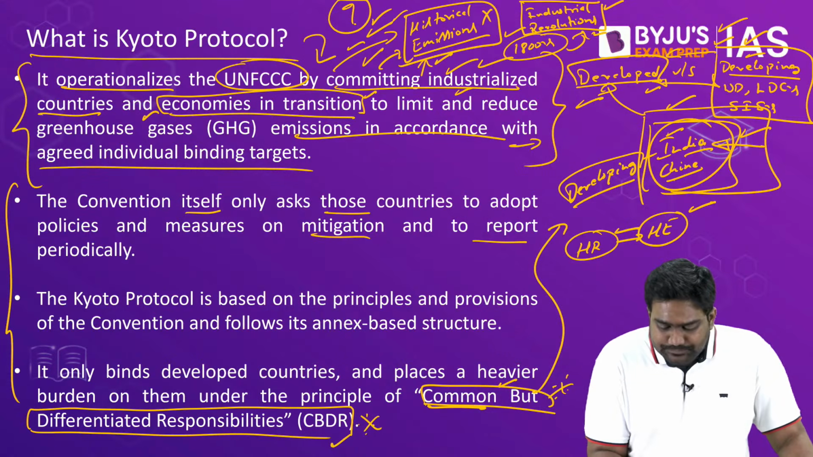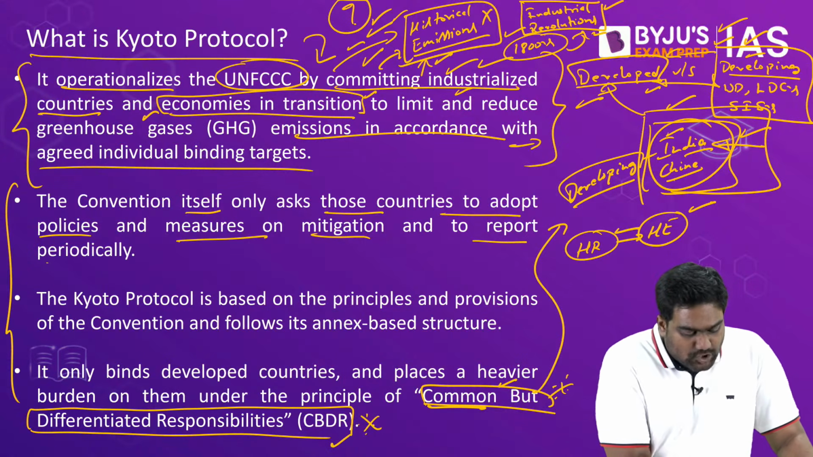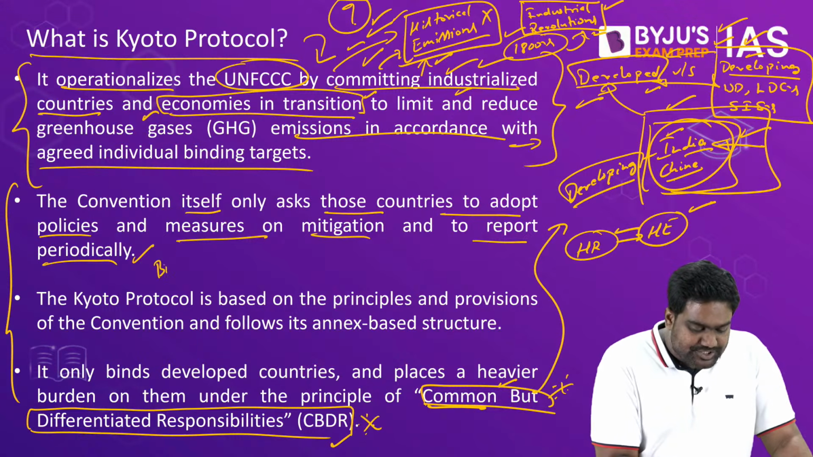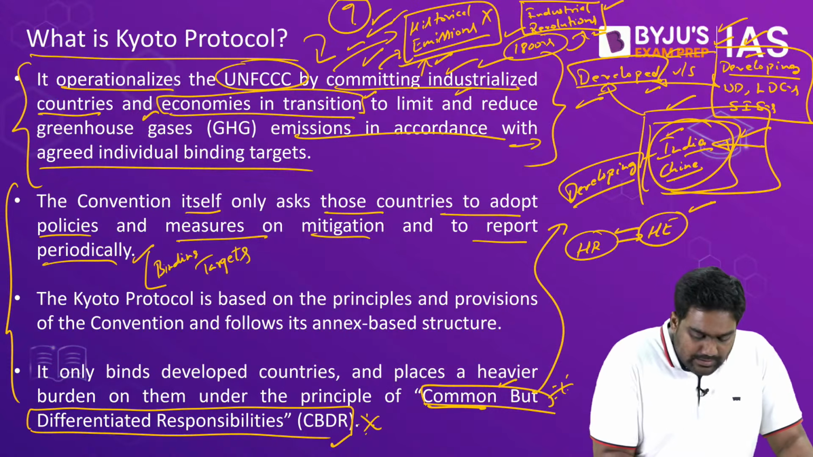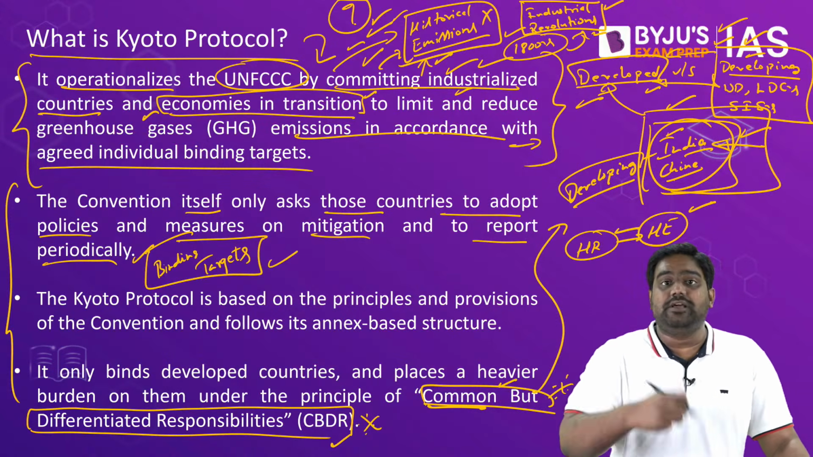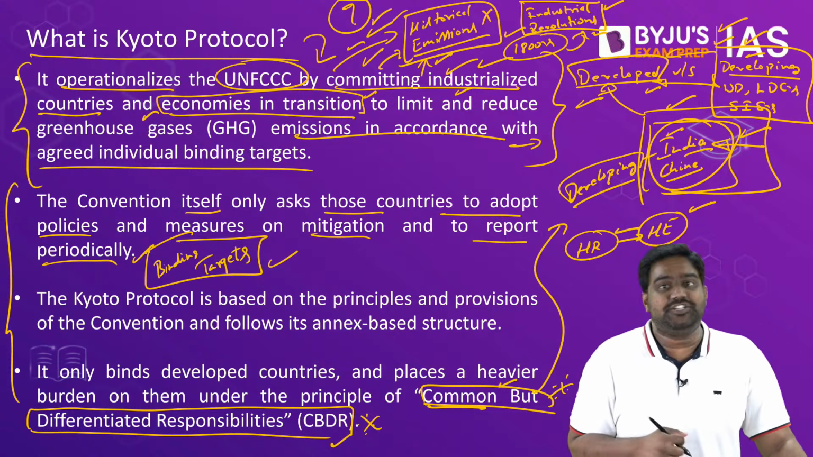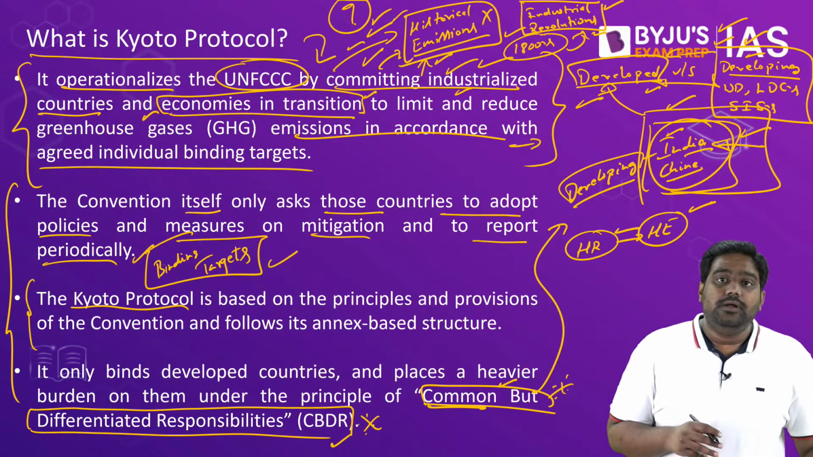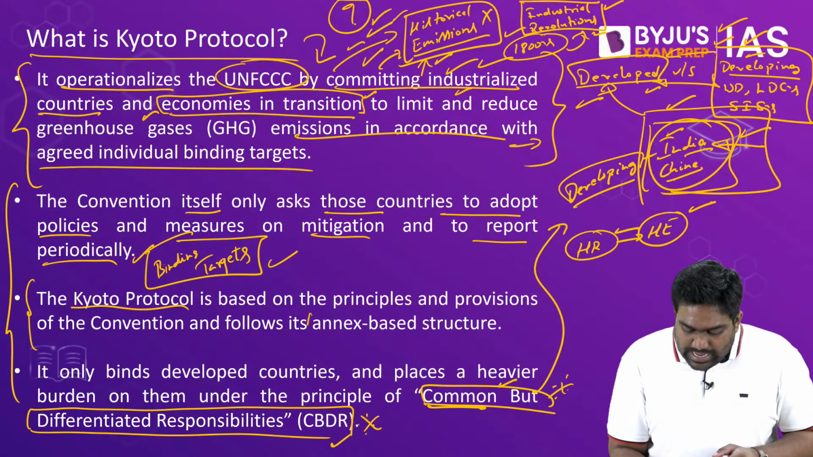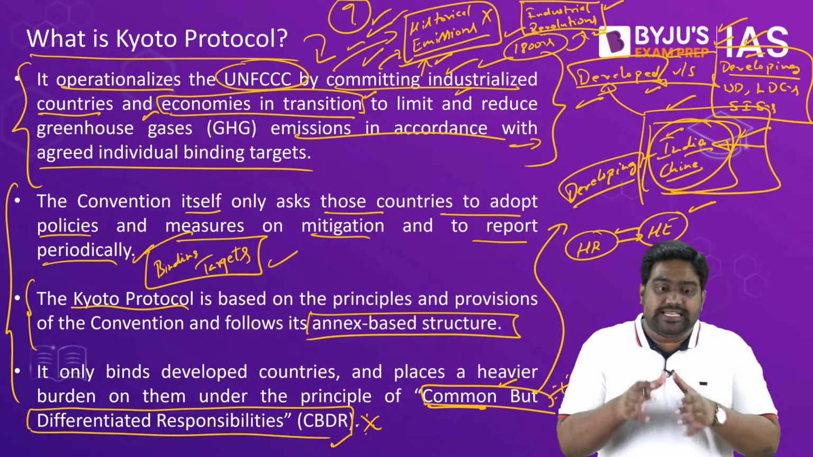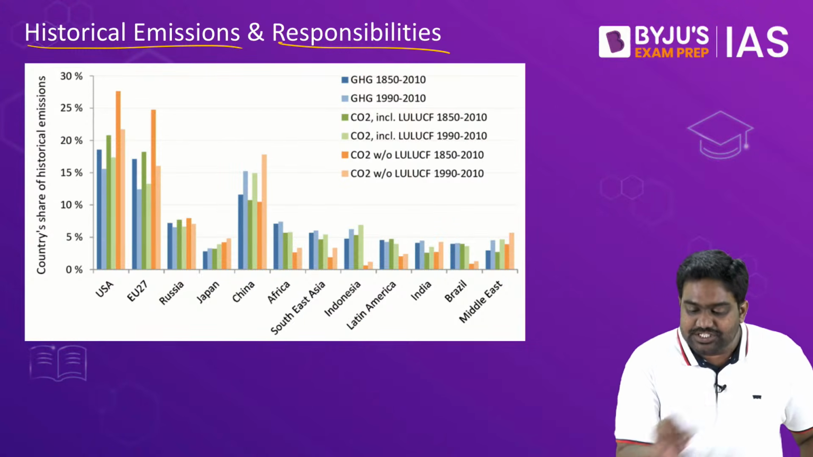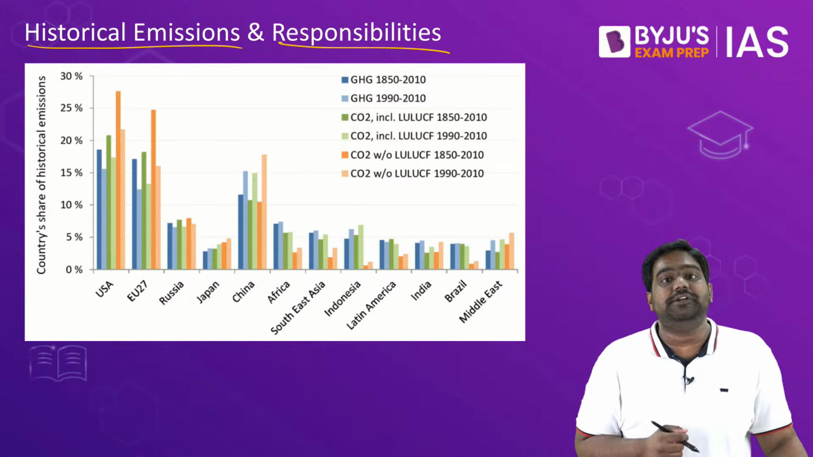So the convention placed these responsibilities on a few countries and they had to follow these binding targets. They had to report periodically and submit themselves to periodic reviews and monitoring through the Climate Change Convention. That is what is important about the Kyoto Protocol. It divided these countries through an annex-based structure. Countries have been placed under different annexes based on their historical emissions and based on their historical responsibilities.